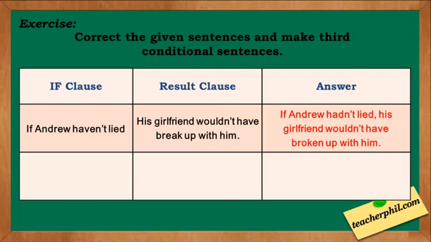We need to change it into past perfect: if Andrew hadn't lied. The result clause is wrong, because after the auxiliary verb have, the main verb break up should be in past participle. His girlfriend wouldn't have broken up with him.